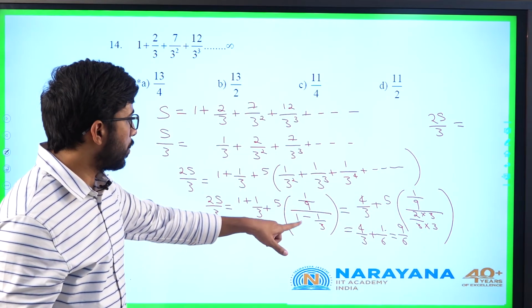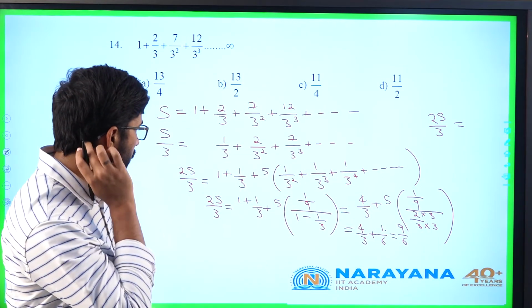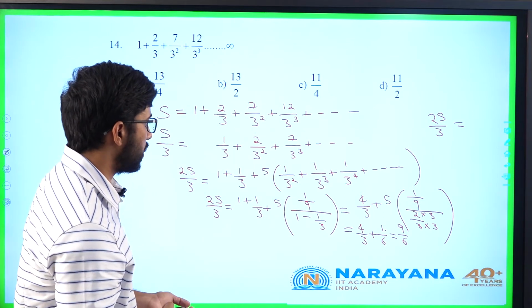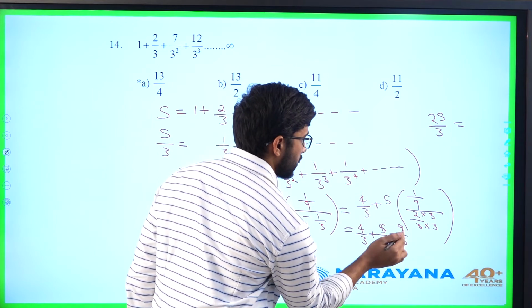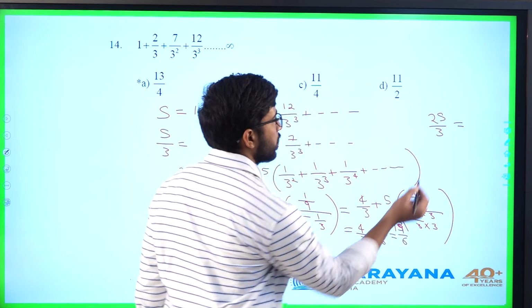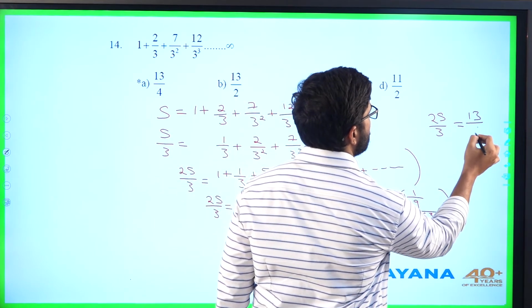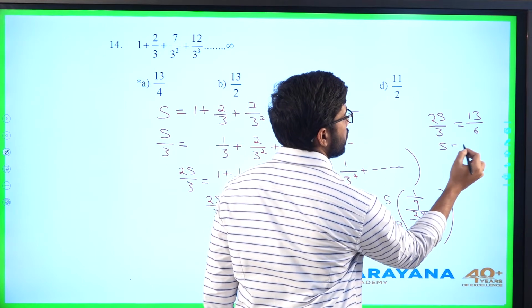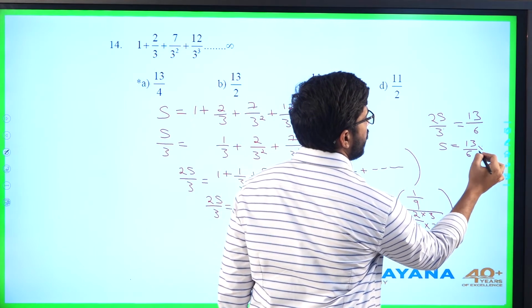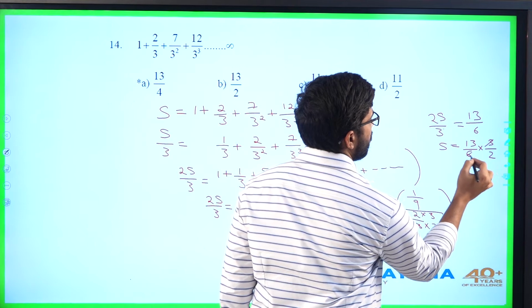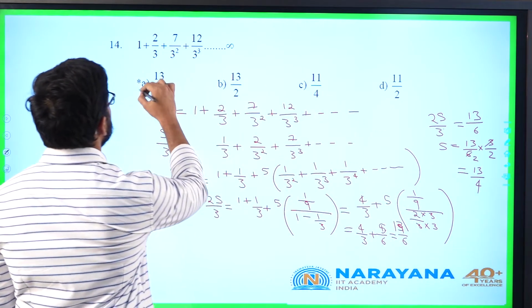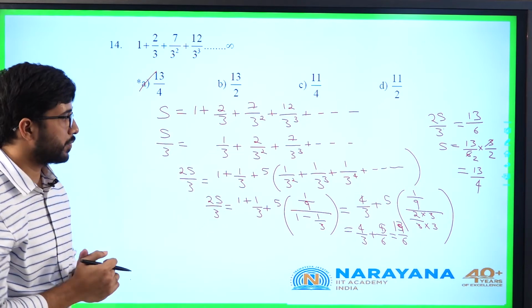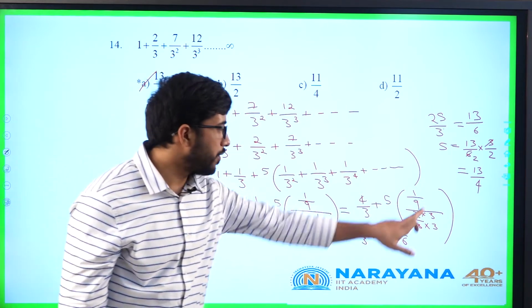1 by 9 by 1 minus 1 by 3, that is 1 by 6, so 5 into 1 by 6 is 5 by 6.